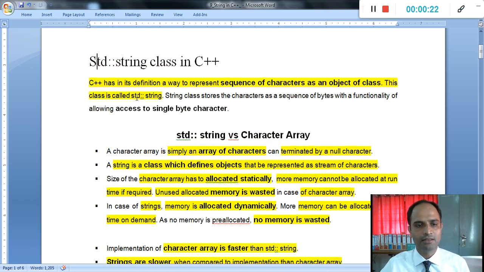C++ has in its definition a way to present a sequence of characters as an object of a class. Normally we define an array with the help of a character string, or character by character, but under the string it is defined with a particular stream of characters. We will first understand the difference between the string and the character array.